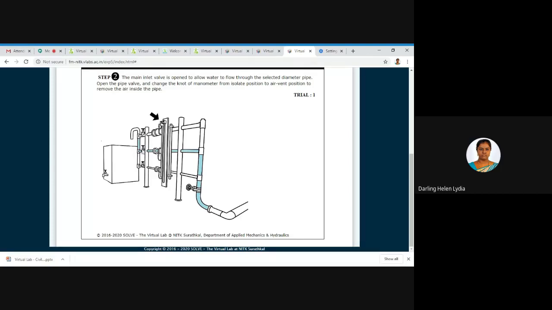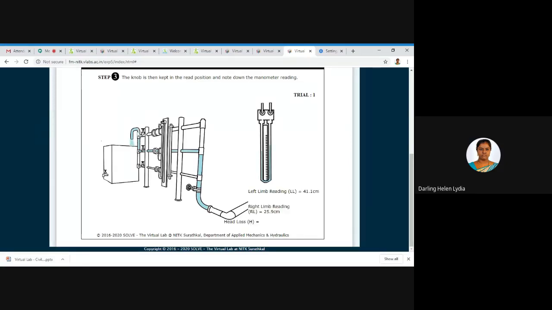Next, opening up one more valve so that the manometer reading should be in on position. We are doing that also. R1 position first we are releasing. Next we have to position up. You have to change into read position so that the water will be allowed to flow. Here is the enlarged view of the manometer, and you can see the variation. Based on the pressure, you can see the mercury level readings. The software itself will give you the limb readings, left limb reading and right limb reading.